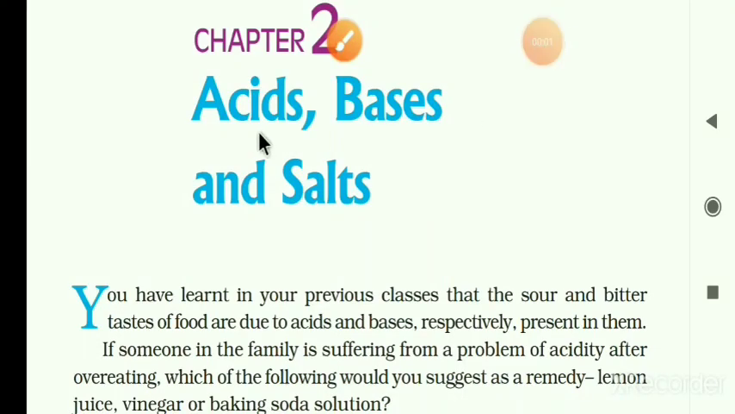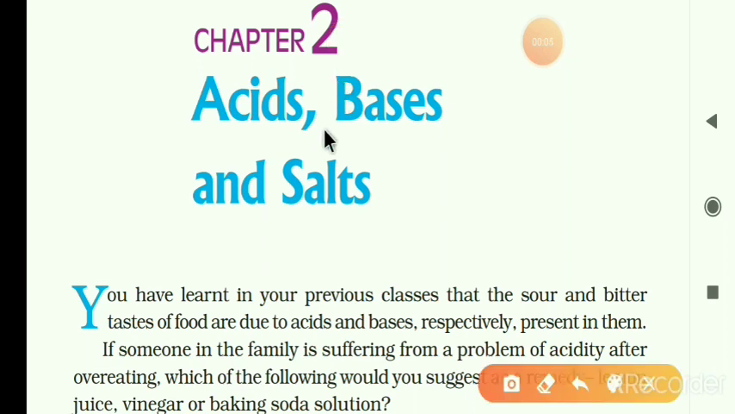Standard 10th, subject Science, Chapter 2nd, Acids, bases and salts.